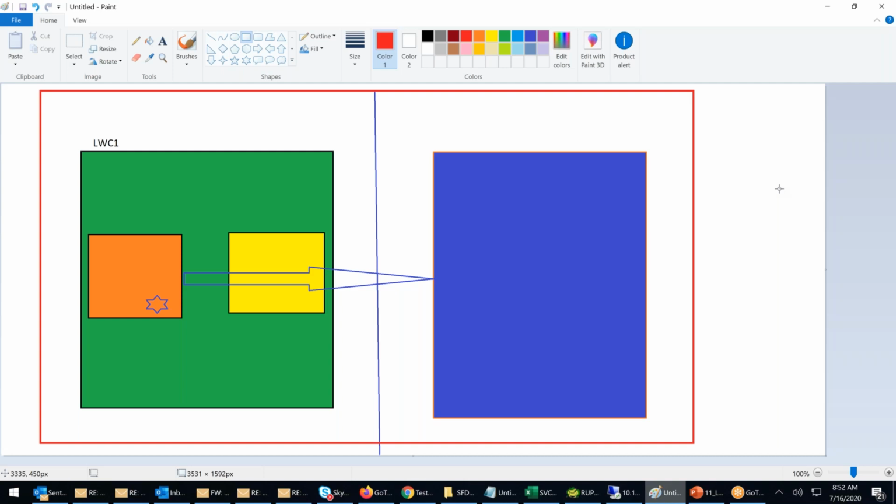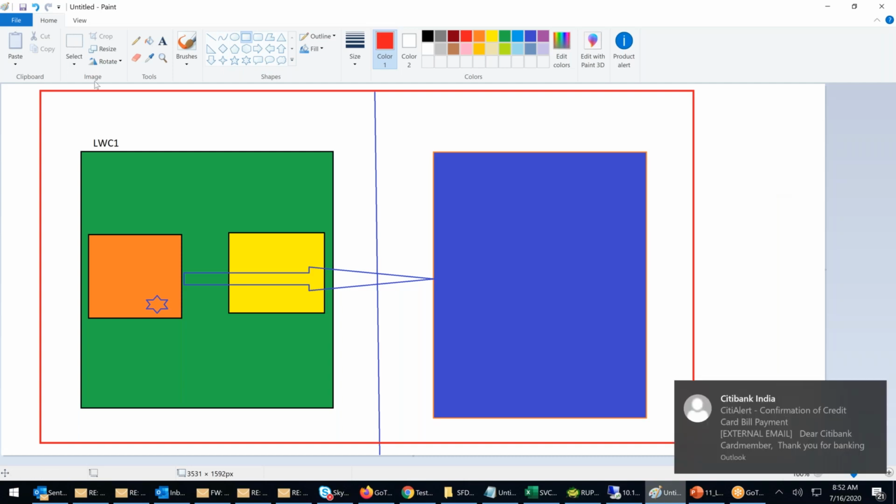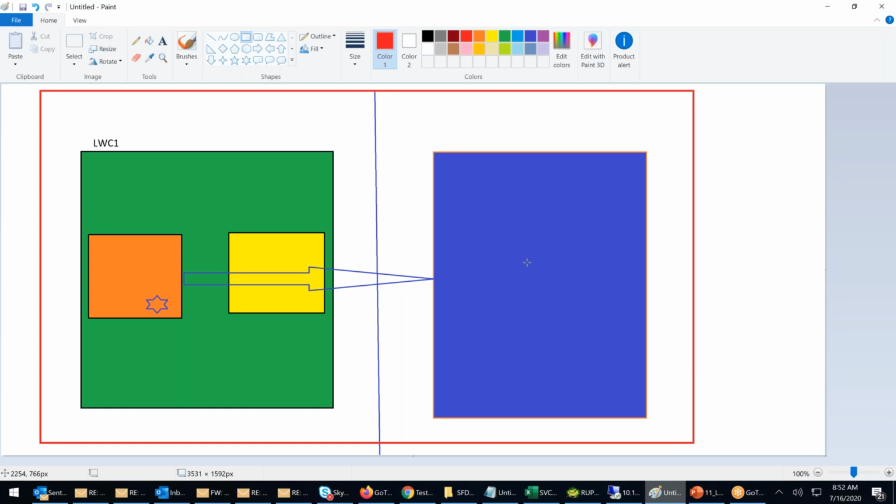If it's a component concept, that question comes, if this red line is not there, then how can you link the orange to a blue? How can you link the orange to a blue if the red rectangular box doesn't exist?